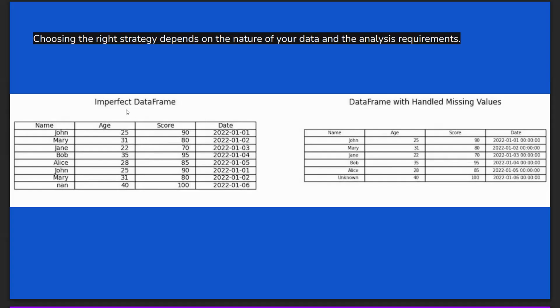NaN means we are having missing values. How to handle missing values? By using statistical methods or by replacing values with another one. After handling these missing values, we never see such redundant, duplicate data in the name, age, score, and date columns. And also we have replaced this NaN or null value with unknown. Like this, we can handle missing values.